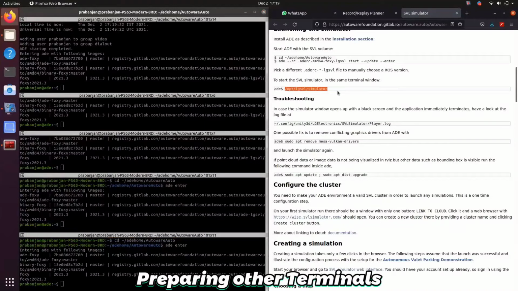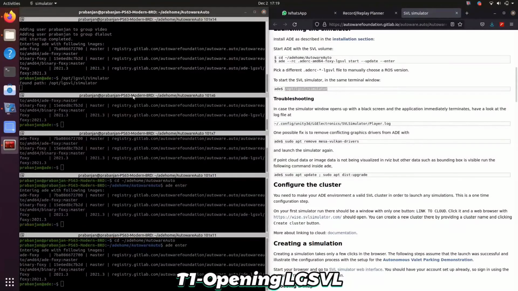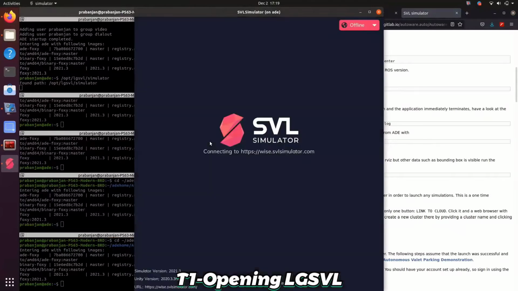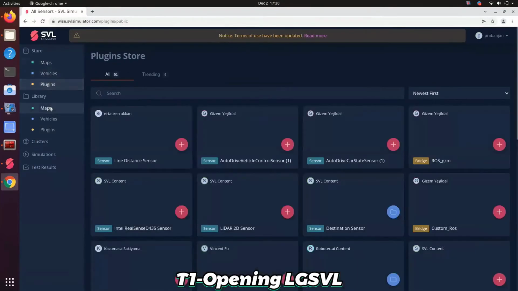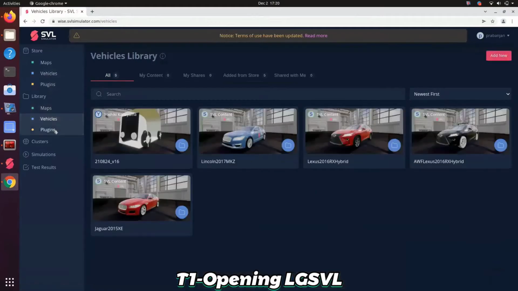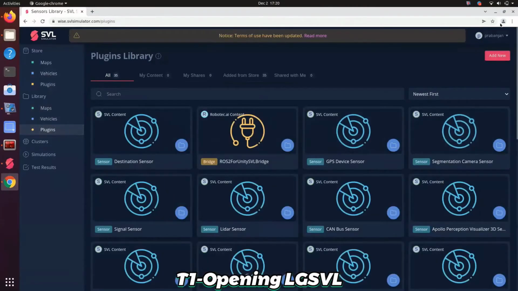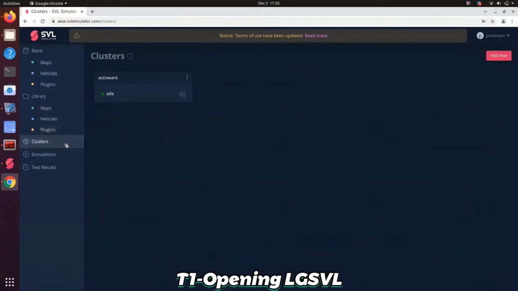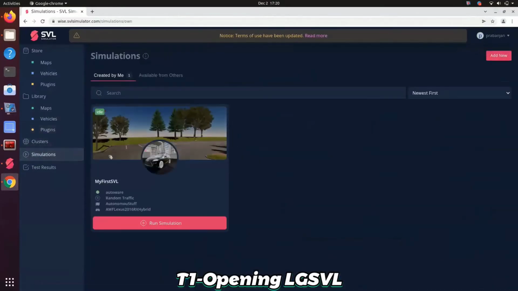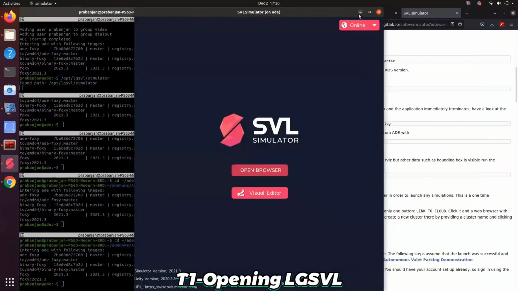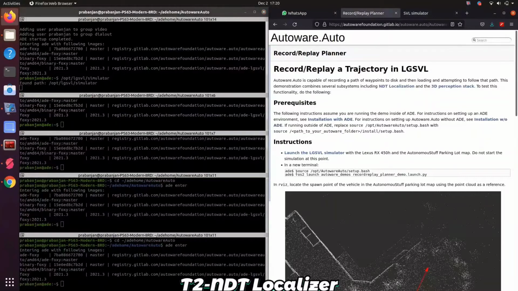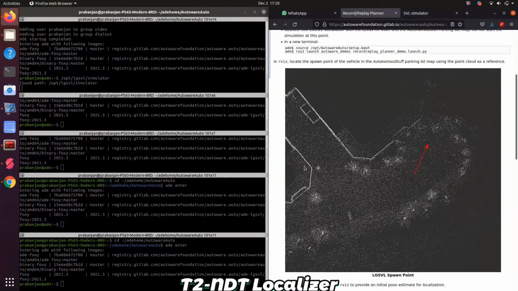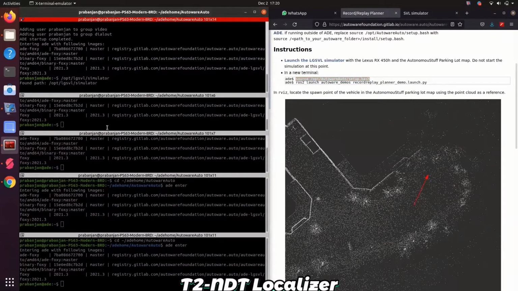Now I will open the simulator in the first terminal. So the simulator got opened. This is where the simulator is. You can see there are maps, vehicles, and plugins on the left-hand side. We can use any maps, vehicles, plugins available on the site to create our own simulation. I have already created mine. Then, as I told you, in the second terminal, I will localize the vehicle using the NDT localizer.